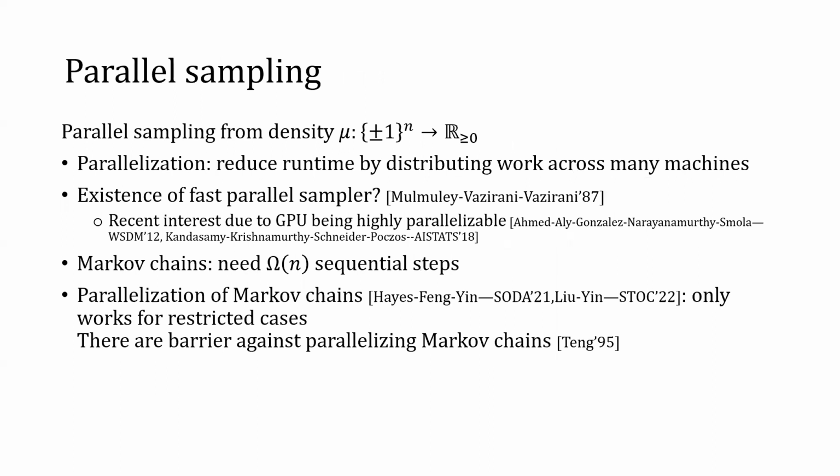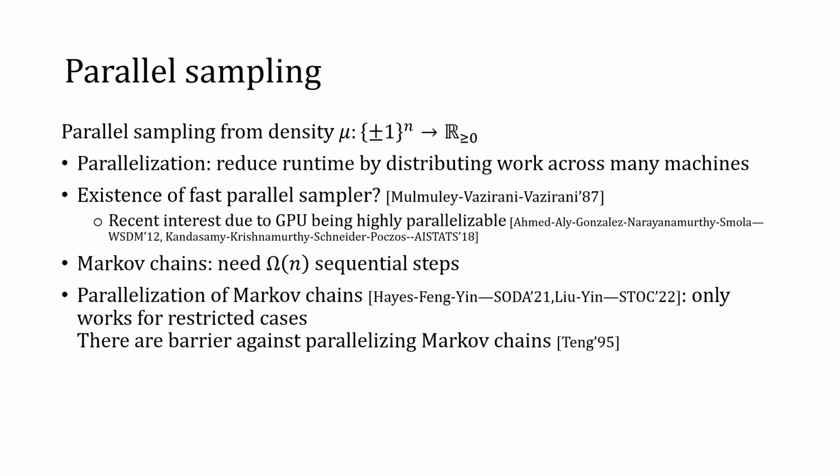Now we talk about parallel sampling. The goal of parallelization is to reduce runtime by distributing work across many machines. Our goal in this work is to reduce the parallel time to quasi-constant or polylog time while using a reasonable number of machines. Whether a fast parallel sampling algorithm exists is an old question raised by Mulmuley, Vazirani, and Vazirani in 1987. There has been recent interest in parallelizing sampling algorithms because modern computer architectures are highly parallelizable.